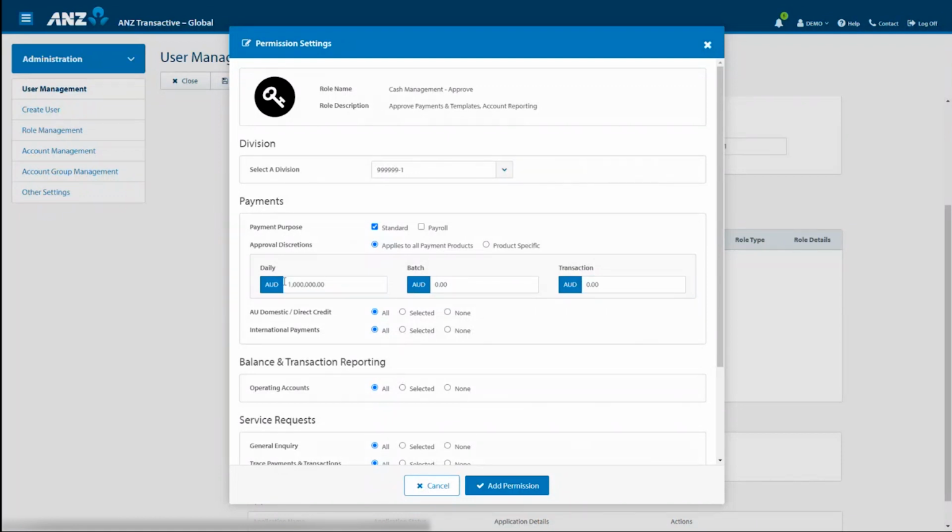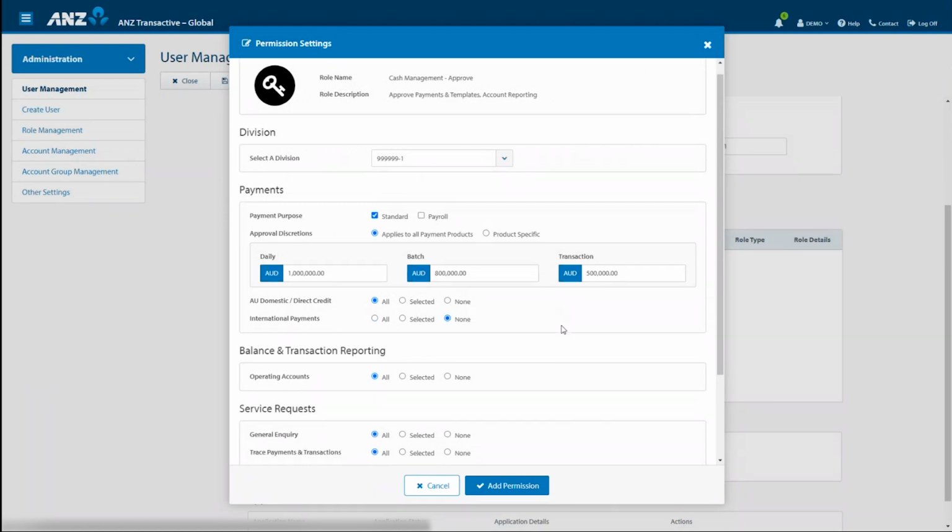So in this instance, John is going to have a $1 million limit as the daily limit, 800,000 as the batch limit, and 500,000 as the transaction limit. John won't be required to approve international payments, so we will select None, and all other settings will be suitable.